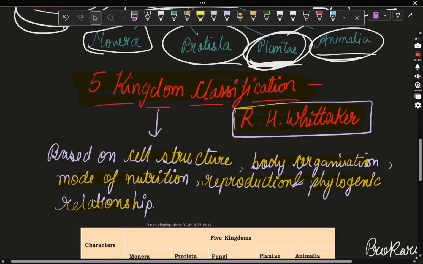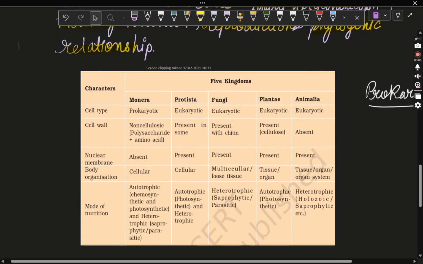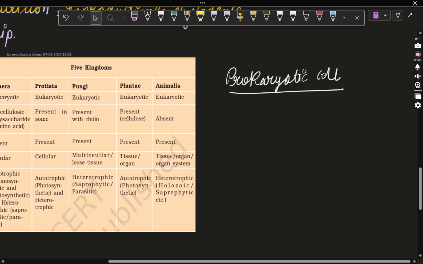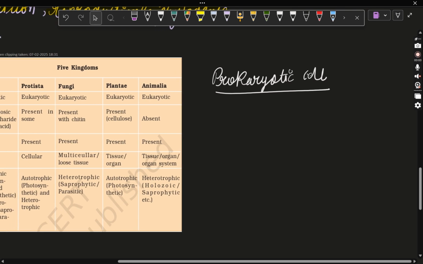So this was how R.H. Whittaker did the classification. But before going through the five kingdoms which he gave, let me just tell you what a prokaryotic organism is. So we will see first of all what a prokaryotic organism is.